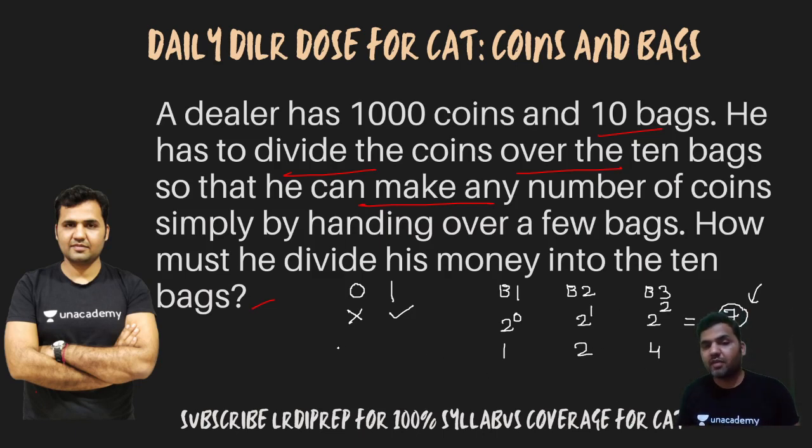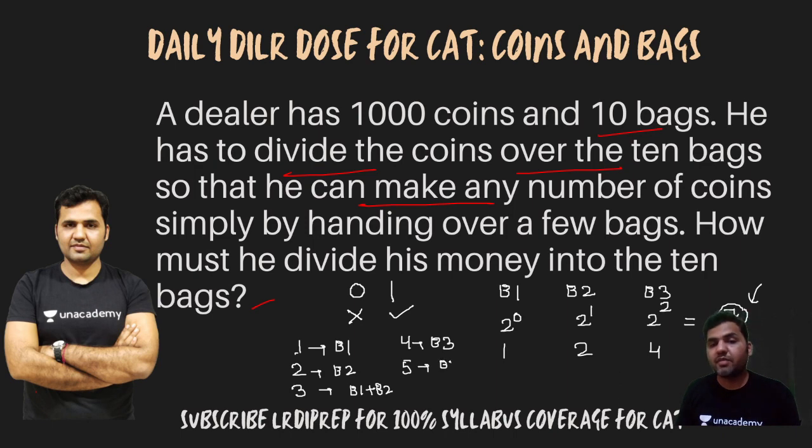For example, somebody came and asked for the payment of 1 coin. In that case, I'll pay him bag number 1. Somebody came and asked for 2 coins, I'll give him bag number 2. Somebody asked for 3 coins, I'll pay him bag number 1 plus bag number 2. Somebody asked for 4 coins, I'll give him bag number 3. Someone came for 5 coins, I'll pay him bag number 3 plus bag number 1. Someone came for 6 coins, I'll pay him bag number 3 plus bag number 2. Somebody came for 7 coins, I'll pay him bag number 1 plus bag number 2 plus bag number 3.